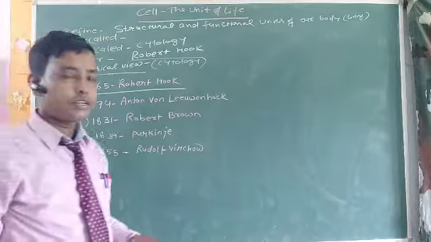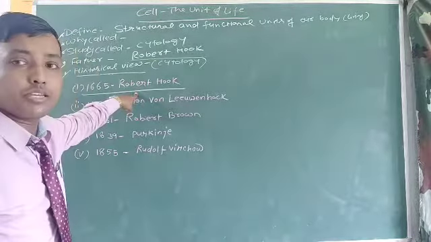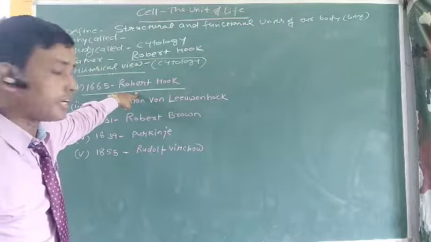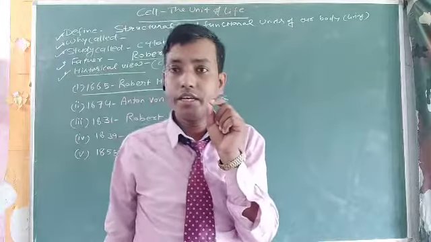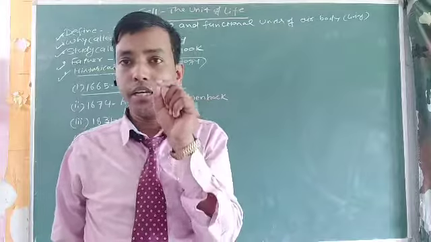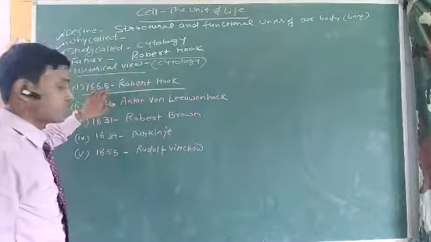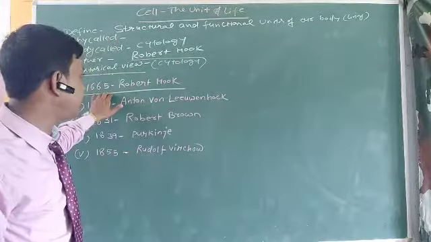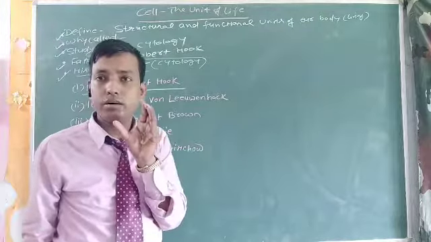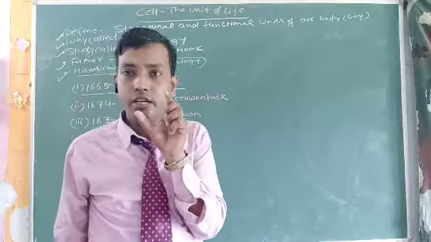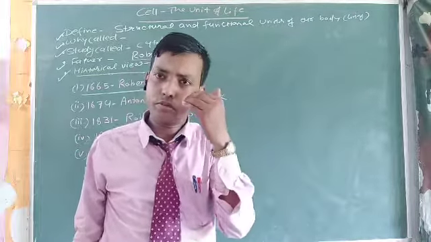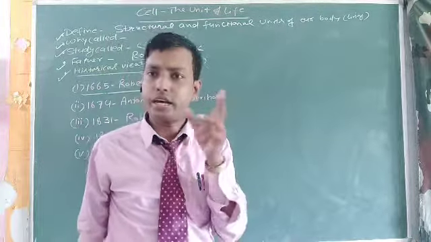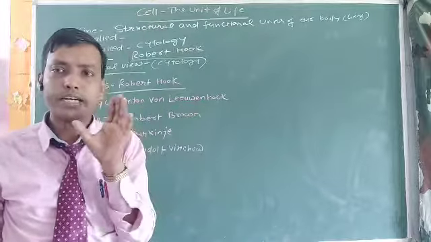1665. It was a very old age, the era of microscopic discovery. The microscope was discovered around the 17th century, and at that time Robert Hooke made the microscope. With that microscope, only very simple objects could be seen.